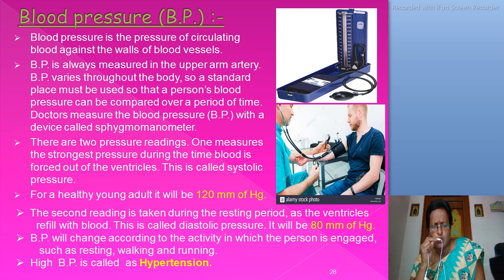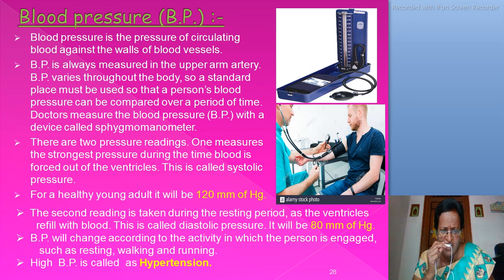There are two pressure readings. One measures the strongest pressure during the time blood is forced out of the ventricles. This is called systolic pressure. For a healthy young adult, the systolic pressure will be 120 mm of Hg. Hg means mercury. The second reading is taken during the resting period as the ventricles refill with blood.